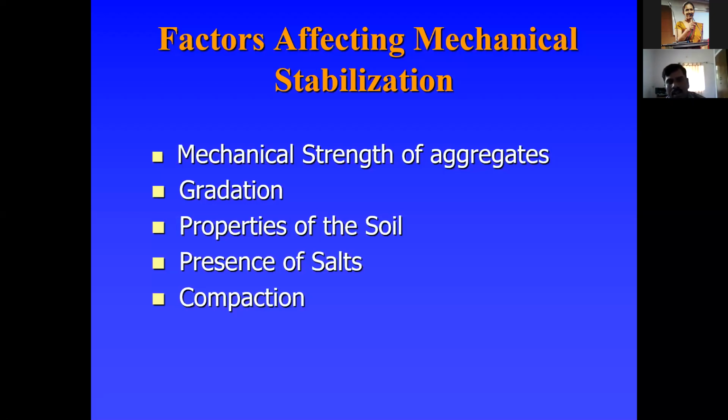The basic properties may be index properties or engineering properties. We should know exactly the properties of the soil, then decide what to add to that particular soil. The index properties are the liquid limit, plastic limit, and shrinkage limit. Among the engineering properties, you should know the strength, compressibility, and permeability. Another important factor is the presence of salts in the soil. If some salts are already present, then what will we do